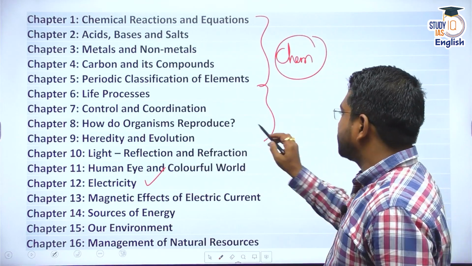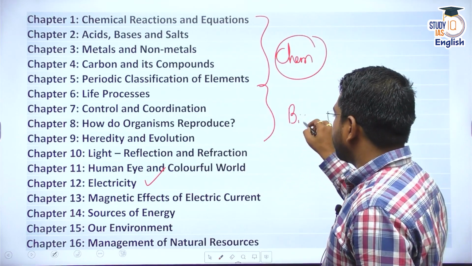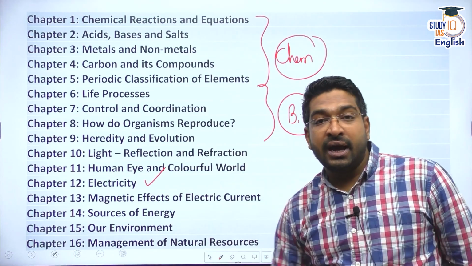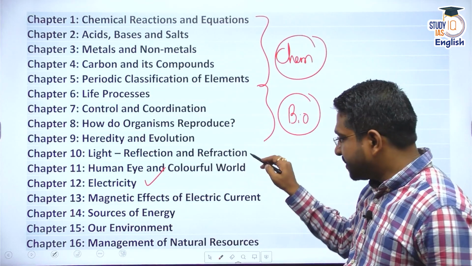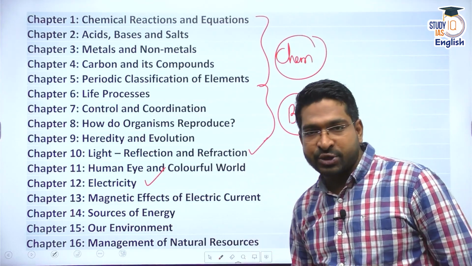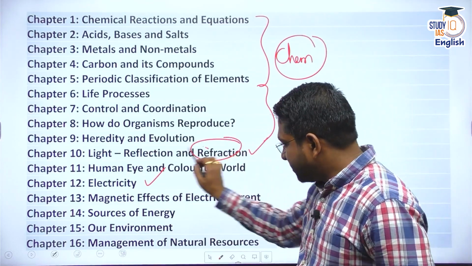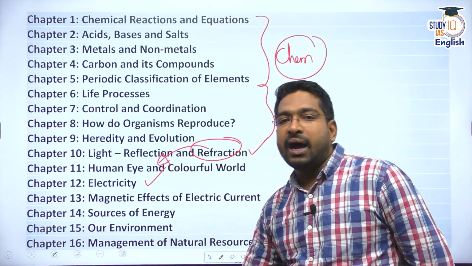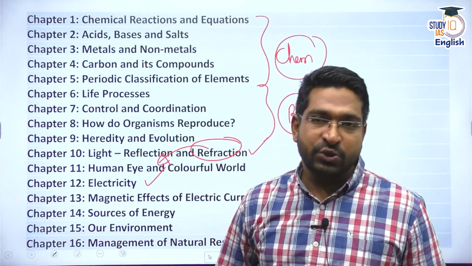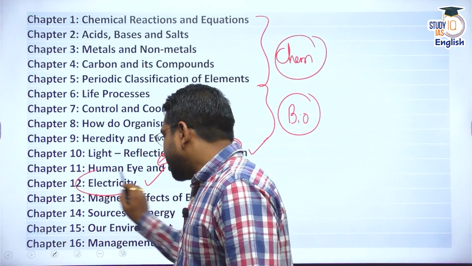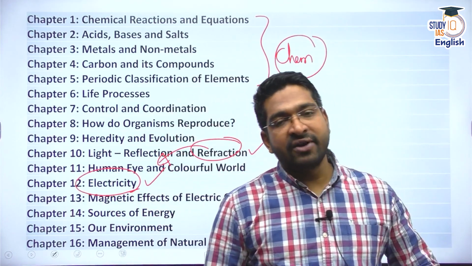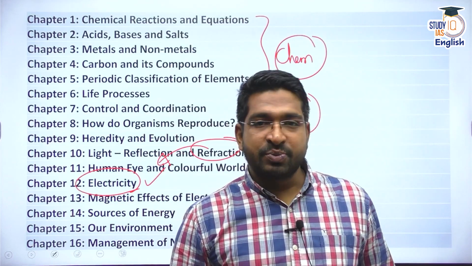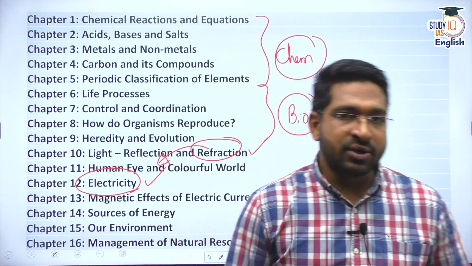From chapter 6 to chapter 9, we have discussed some important concepts connected to biology. And recently, we started with the discussion of physics. We discussed chapter 10, light, reflection, refraction. Connected to this refraction itself, we discussed human eye and the colorful world. And today, we'll talk about this idea of electricity. We'll get some basic details, whatever are required for UPSC Civil Services preparation. All right, let's begin our interaction.